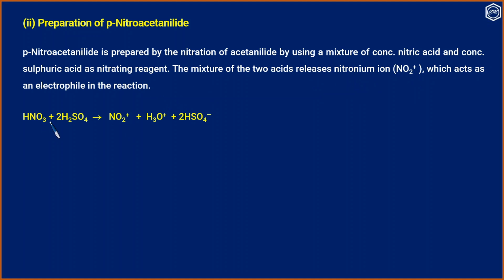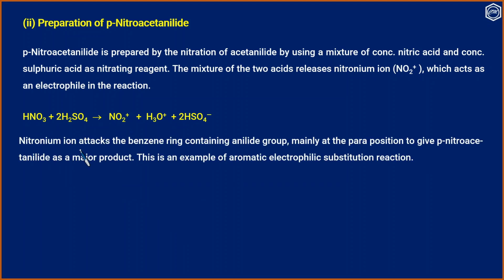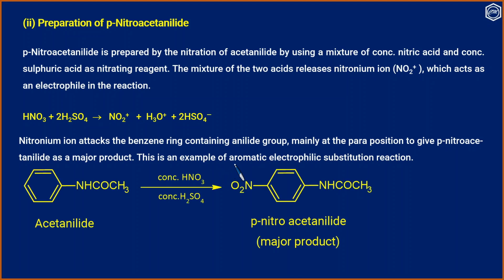So the reaction could be represented like this: HNO3 plus sulfuric acid giving nitronium ion and HSO4 minus. Nitronium ion attacks the benzene ring containing the anilide group mainly at the para position to give para-nitroacetanilide as a major product. This is an example of aromatic electrophilic substitution reaction.